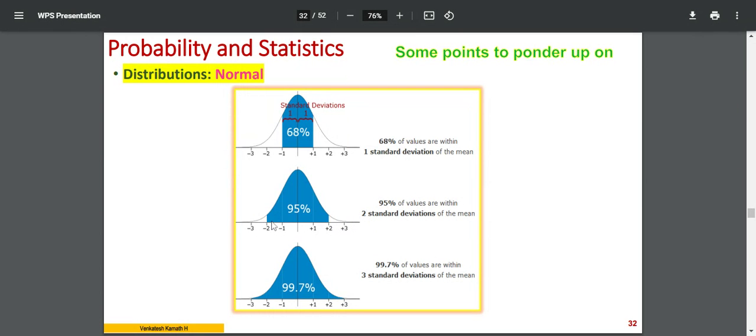Total is 100. From -2 to +2 it is 95%. So here, in the unshaded area, where the individual value of a particular event may not fall, is on the other side of it. You have two tails, tail 1 and another tail. This side 2.5%, this side 2.5%, total 5%.